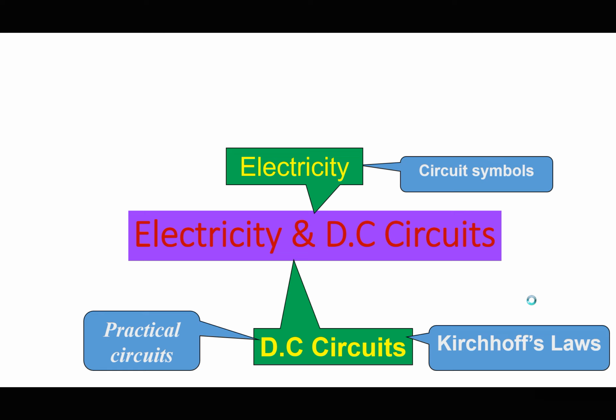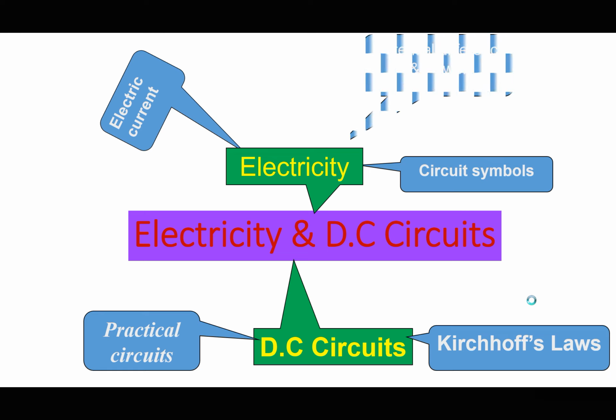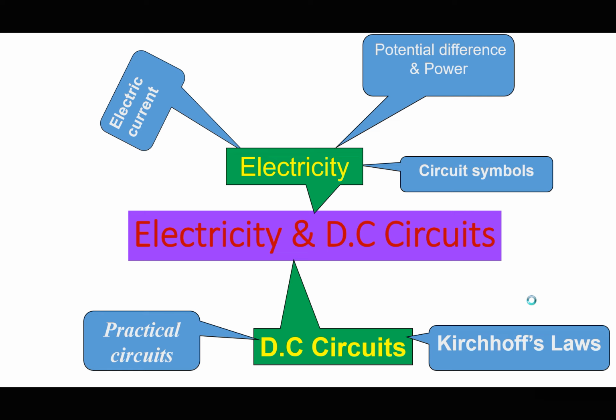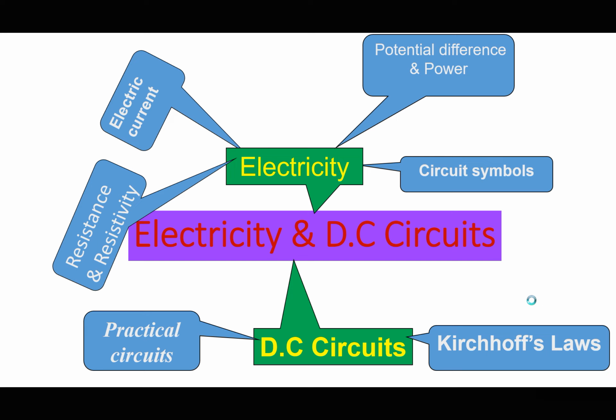Then under electricity, we shall see circuit symbols, the same symbols you saw in IGCSE. We shall see electric current, the same electric current you talked about in IGCSE. We shall see potential difference and power, or PD and power, the same concepts studied in IGCSE. We shall see resistance and resistivity, the same concepts that you saw in IGCSE. Then, under DC circuits, we shall not forget to deal with potential dividers.